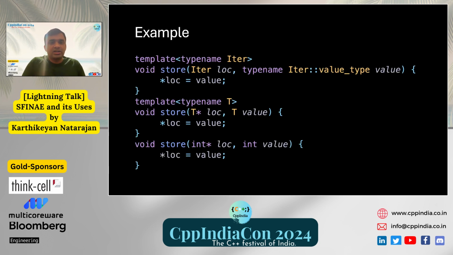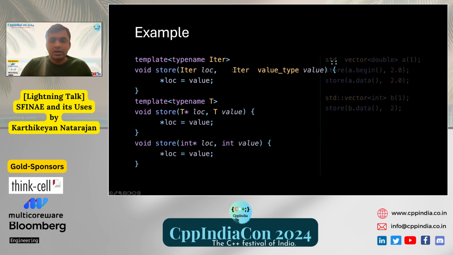Let's look at an example to understand what SFINAE is. Here we have three functions called store. The first one takes a template parameter, Iter, and its argument accepts a subtype called value type. And there is a second one which takes a pointer and a value as parameters. And the third one is a normal function which accepts an int pointer and a value as arguments. Let's see how SFINAE is applied during different calls.